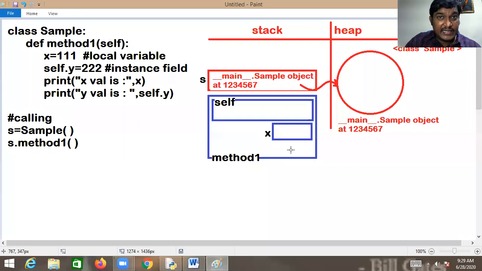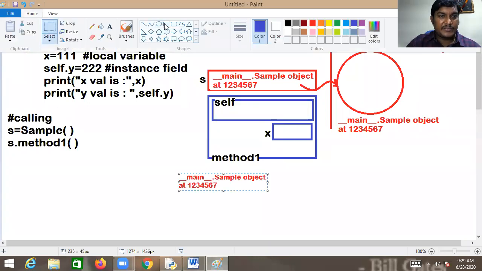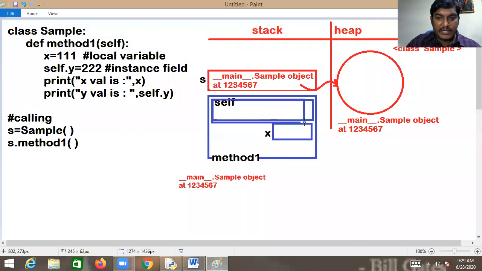If you remember my previous session, self always refers to the current object. Here, what is the current object? The current object is nothing but the object which is calling that method. You need to understand this. I will be showing you practically.